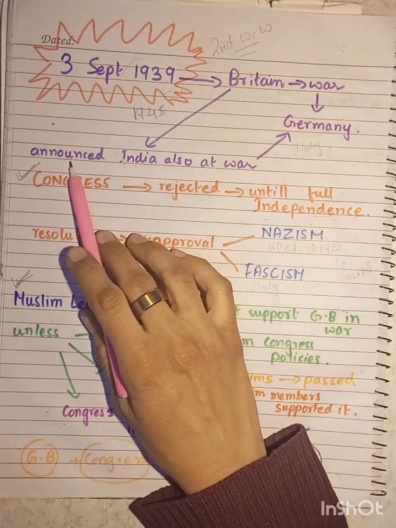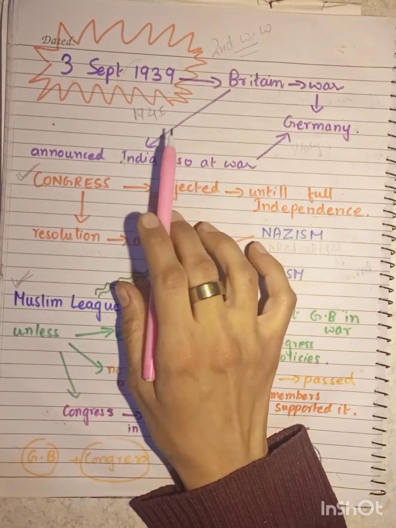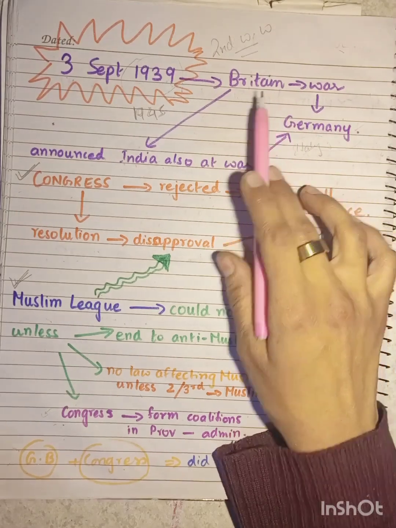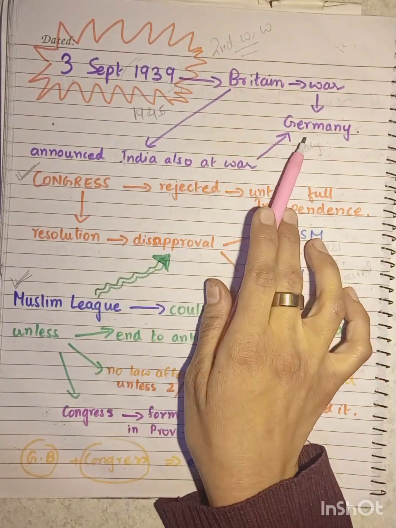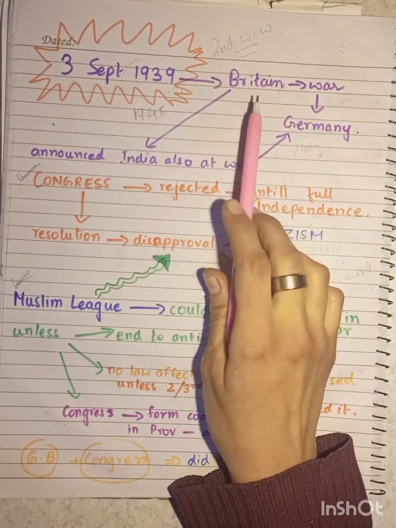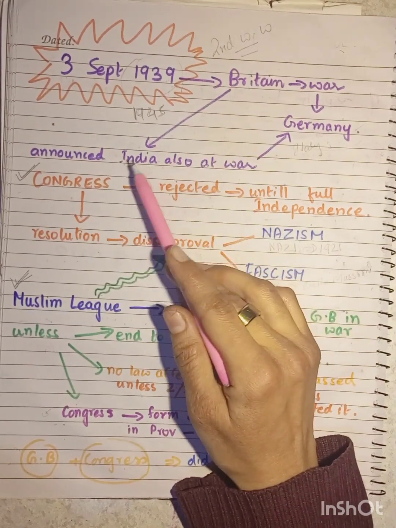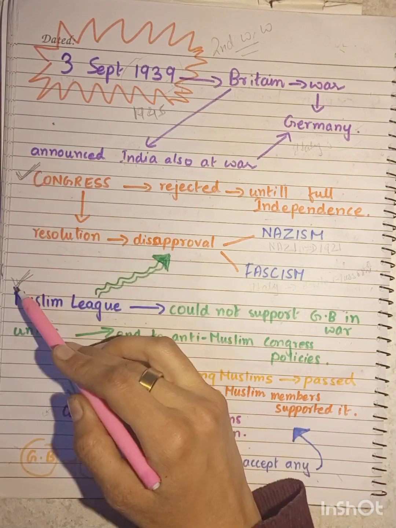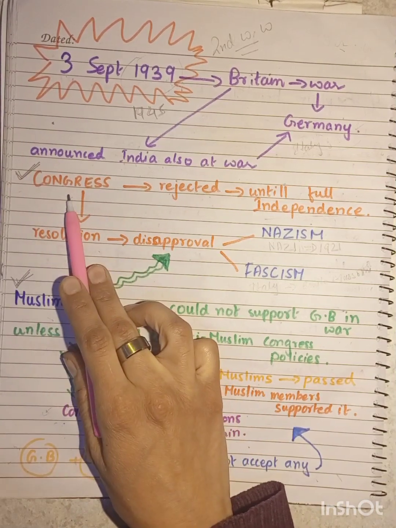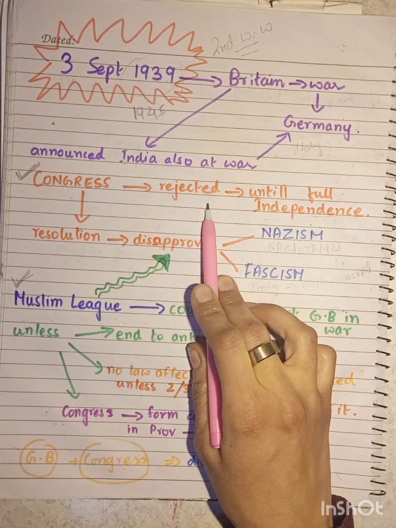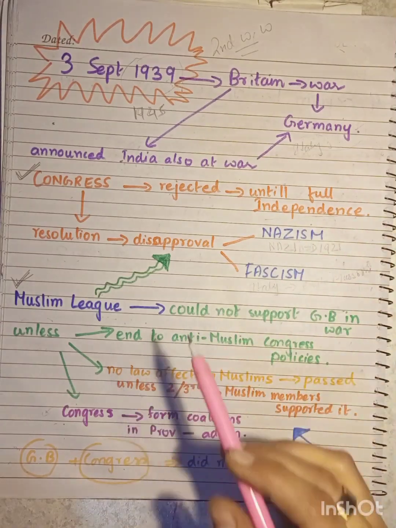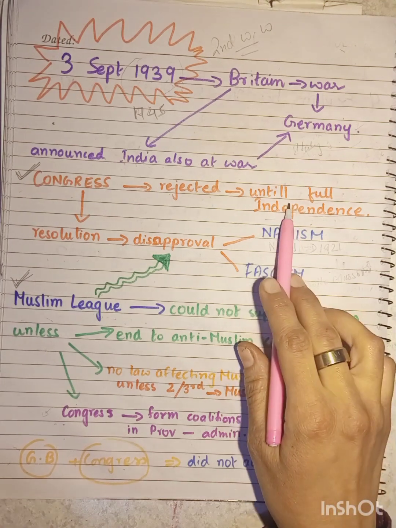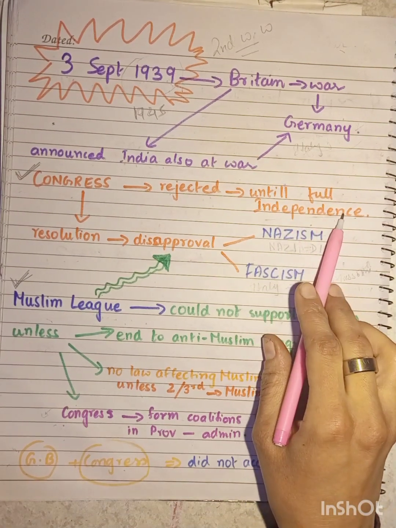Now, what happened is, after Britain had declared war on Germany, it simultaneously announced that India was also at war with Germany. It could do so because India was its colony, so it could make such announcements on behalf of India. However, it met with resistance from Congress and also from the Muslim League. The Congress declared that it would not go to war with Germany or allow Indian manpower to be used in a war unless and until it was guaranteed full independence.